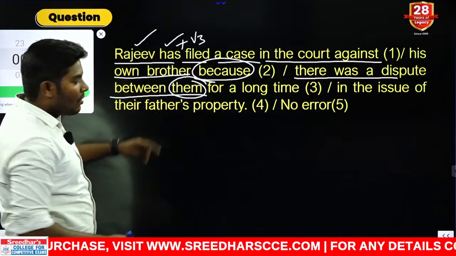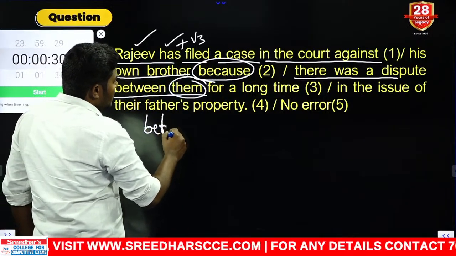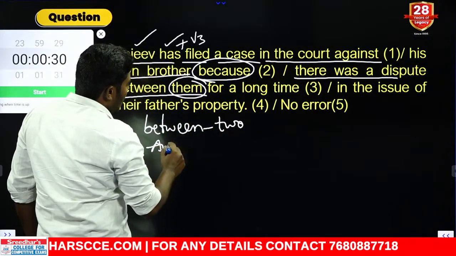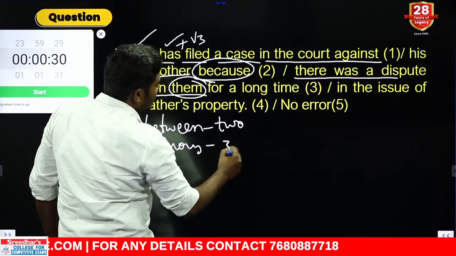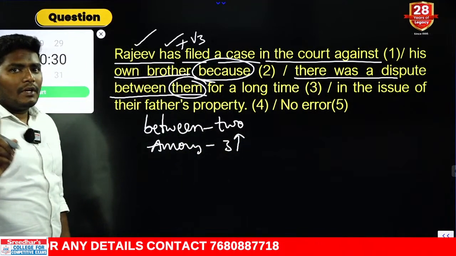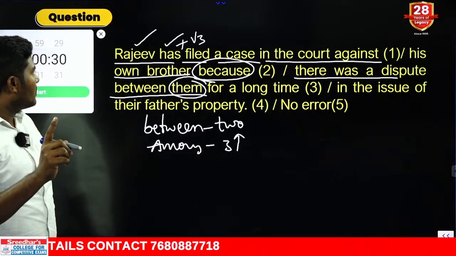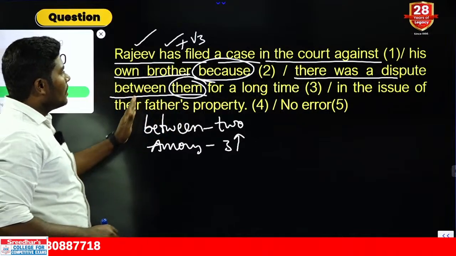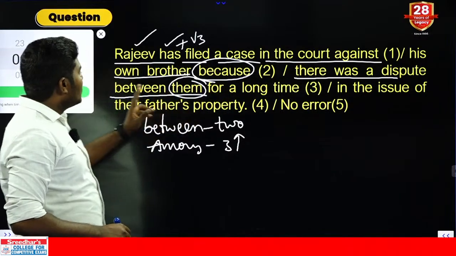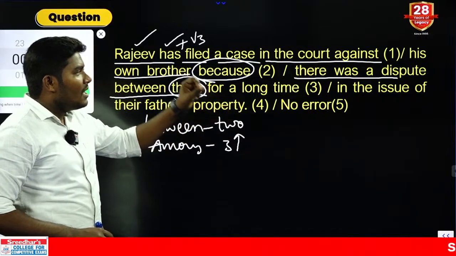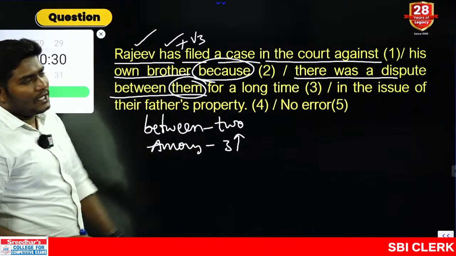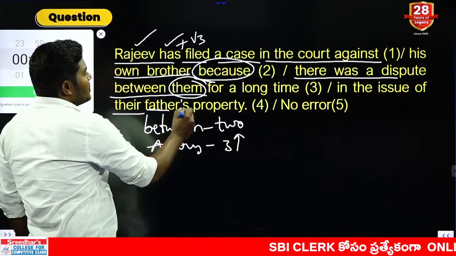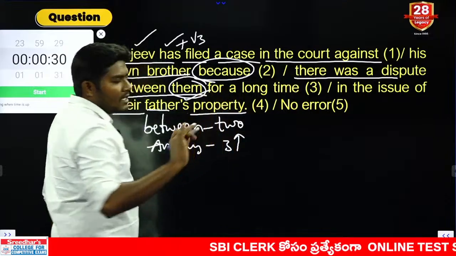Can we use the word between or not? Absolutely. Between is a word used to refer to only two people, and among must be used to refer to three or more people. Since we are referring to only two people, Rajiv and his brother, between can be used. There was a dispute between them for a long time in the issue of their father's property. Again, whose property are we speaking about? Their father's property, father apostrophe s, is absolutely fine.